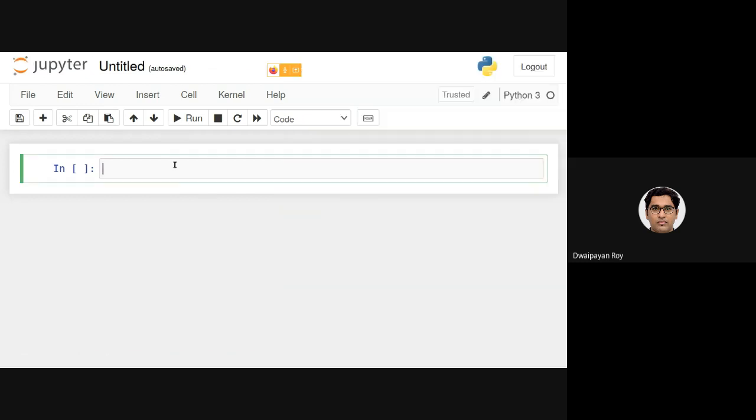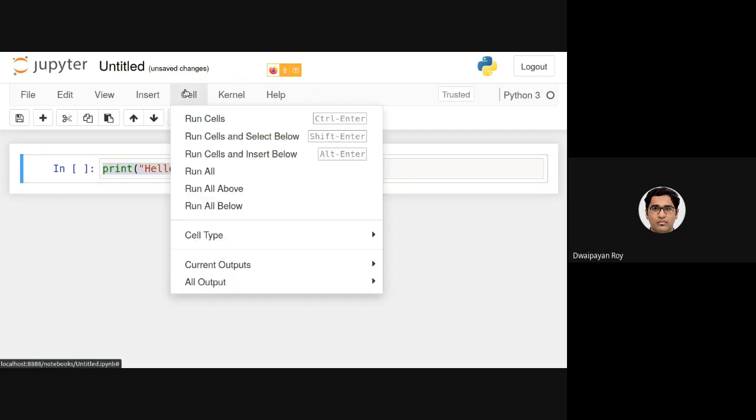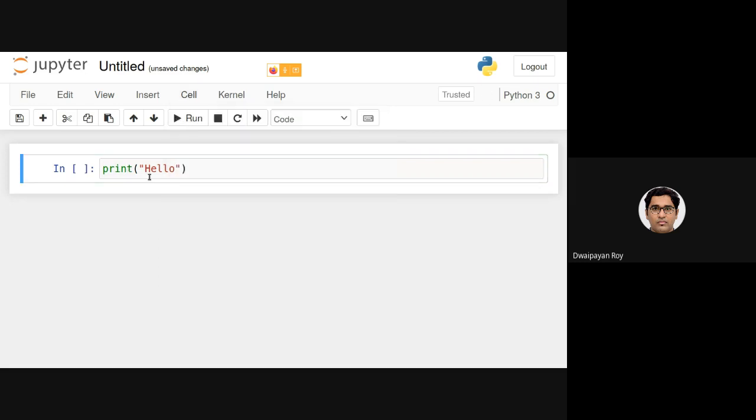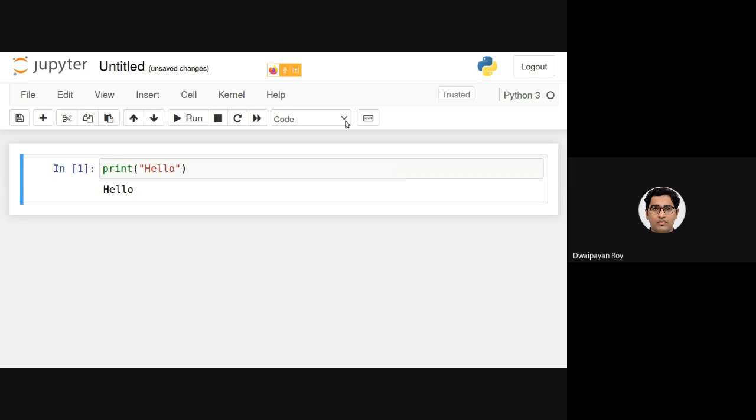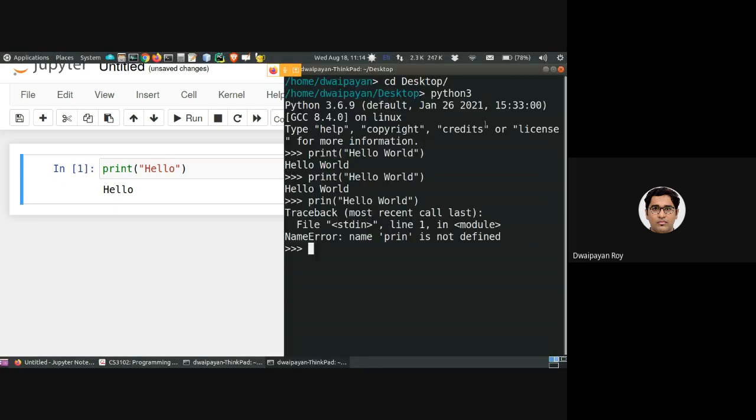If I am writing this print hello here, making one line, one statement, and if I want to execute it, I just need to go here and click run cell, or we can also press control enter to execute it. Now, this is actually working in a similar way to a script.